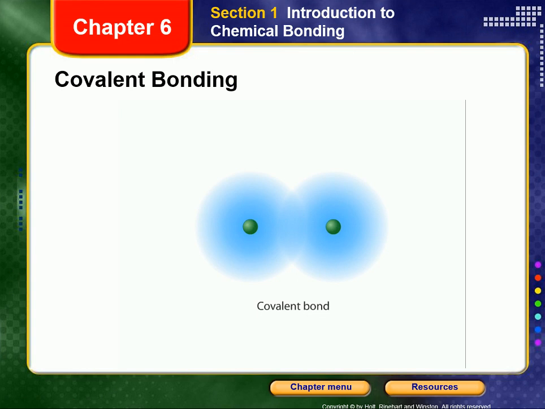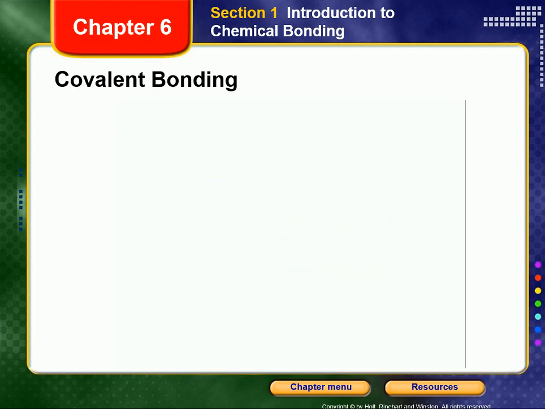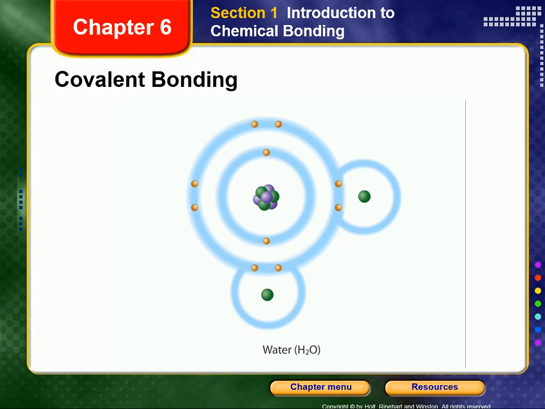Many atoms form covalent bonds. In covalent bonds, electrons are shared by both atoms. The first energy level in atoms can hold two electrons. By sharing electrons in a covalent bond, each hydrogen atom has a full outermost energy level. Water molecules are also held together with covalent bonds. Again, we see that covalent bonding gives each atom a full outermost energy level.